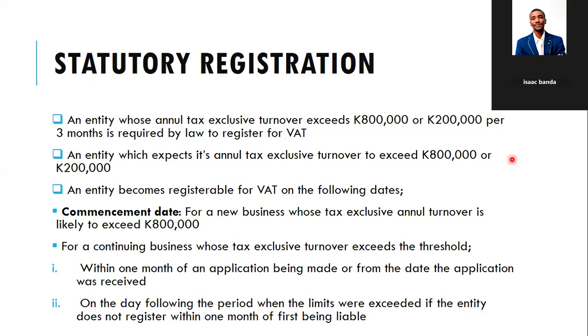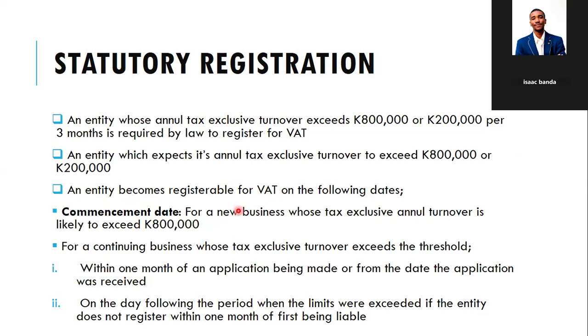Yes. I was saying an entity becomes registrable for VAT on the following dates, right? One, for a new business, at the commencement date, if it expects its annual turnover to exceed 800,000.